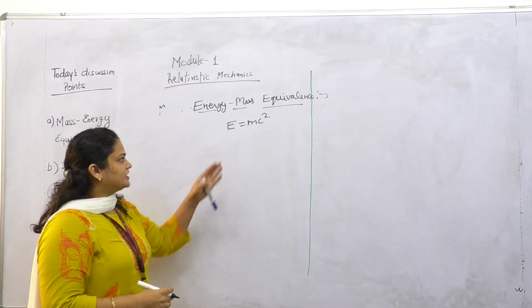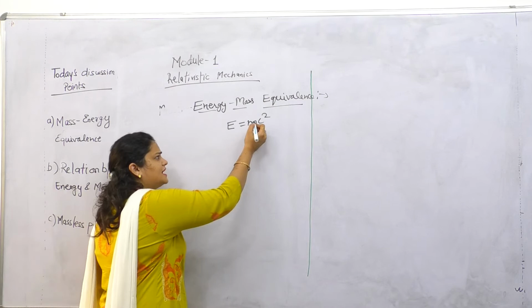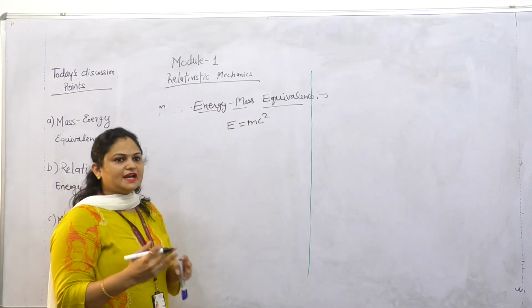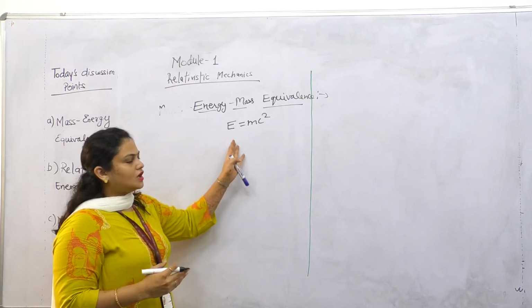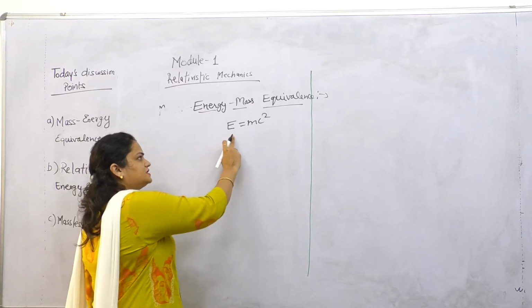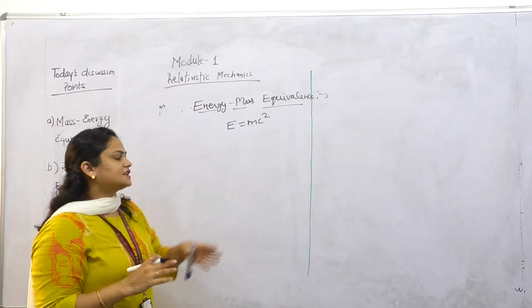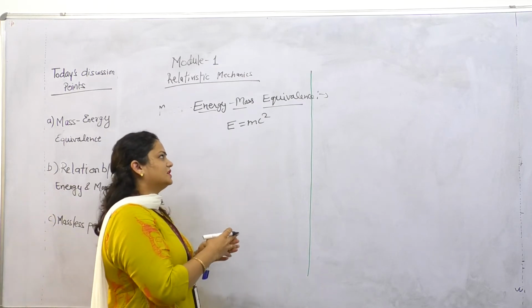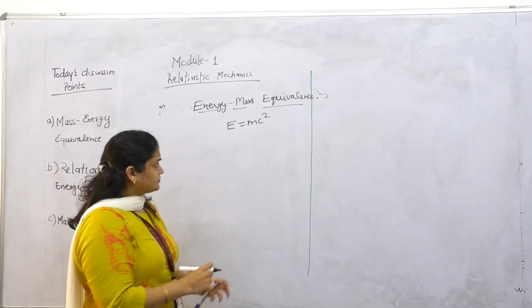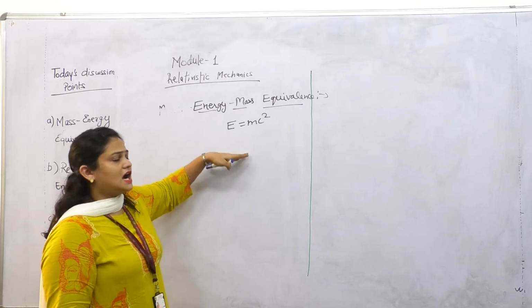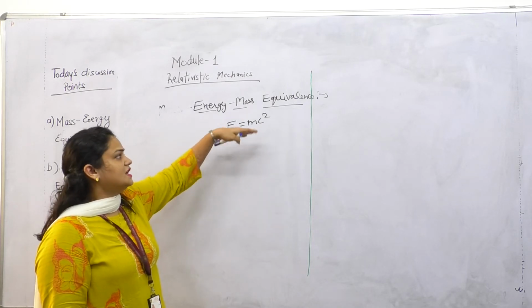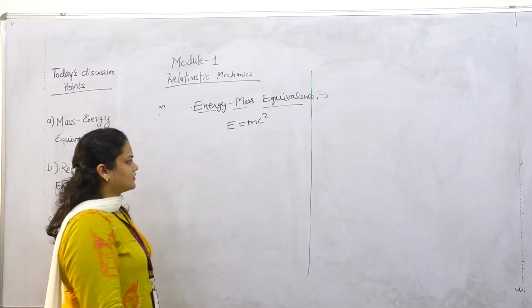That is, energy is converted into mass and mass is converted into energy. In the theory of relativity, energy and mass are not separate entities, but they depend on each other. So energy depends on mass and mass depends on energy. Now let us derive this relation E is equal to mc square.